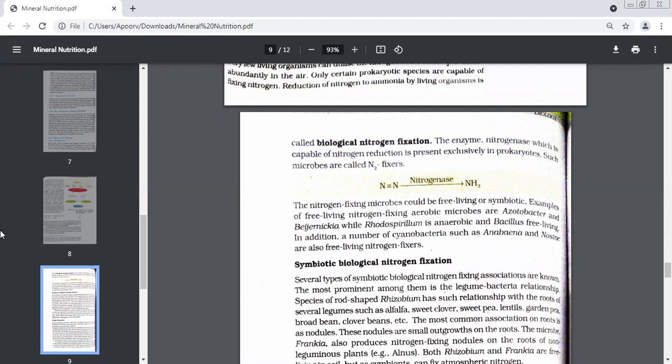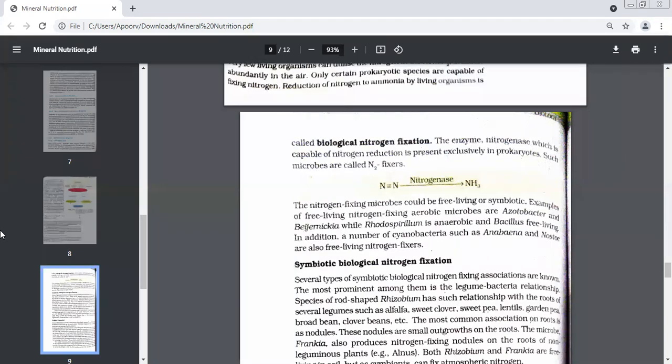Azotobacter. Yes, very good. Other students also, please speak out. Give me an example of nitrogen fixers. Anabaena and Nostoc. Yes, Anabaena and Nostoc also. You can take free living microorganisms which can fix nitrogen. What do you mean by the word fix nitrogen? Converting nitrogen to ammonia.